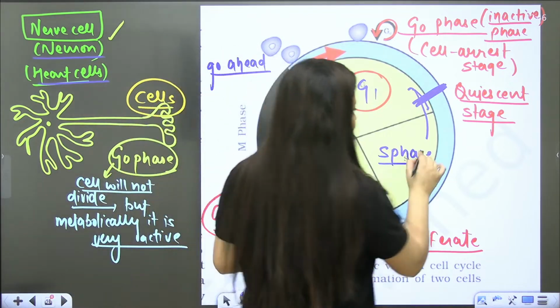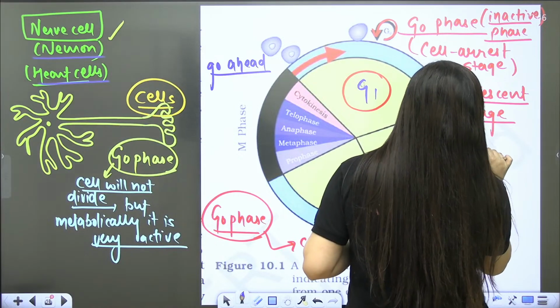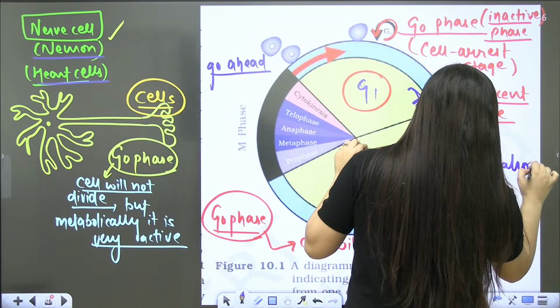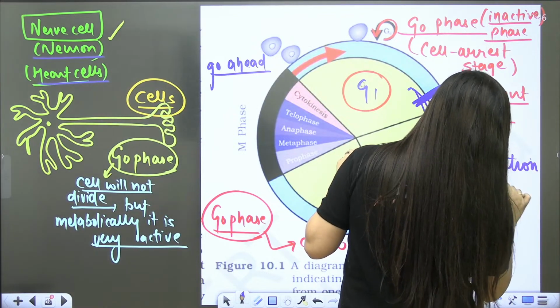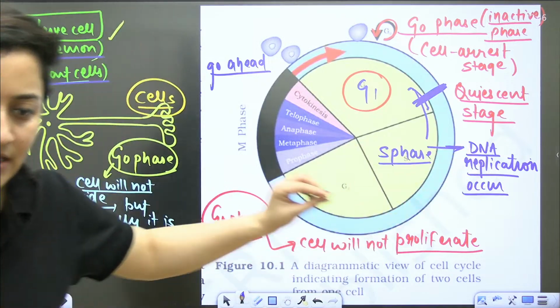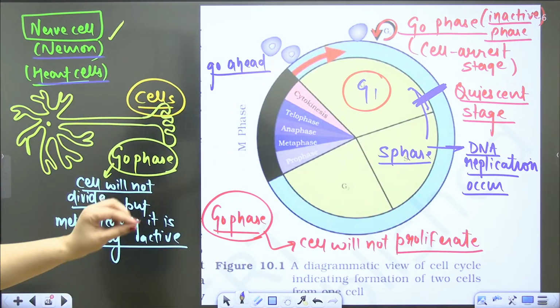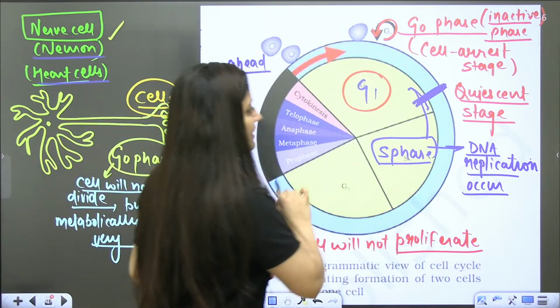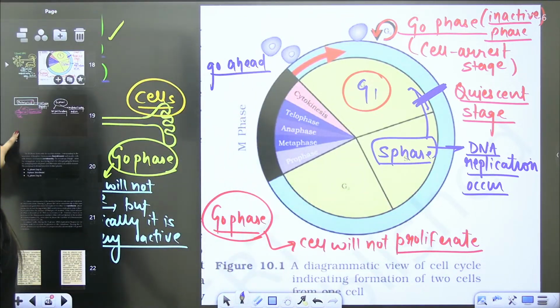DNA replication will only be there in the S phase, not in any other phase. So DNA duplication or replication will occur here. That's what we need to discuss.